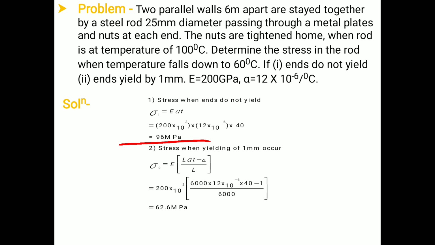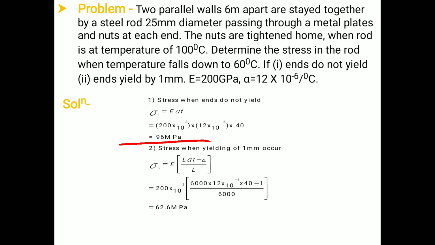Therefore we have E value 200 into 10 raised to 3, the value of L is 6000, alpha value is 12 into 10 raised to minus 6, into T value is 40, minus the yielding, means it is 1 mm, divided by the original length, it is 6000. After solving the above equation, we have the value of stress, it is 62.6 MPa, means it is the value of the stress when the yielding of the wall takes place by 1 mm.